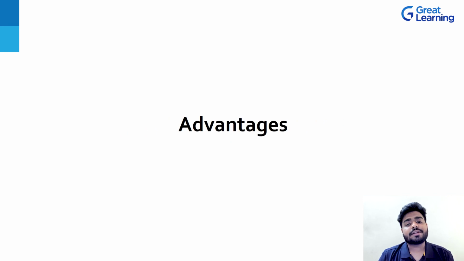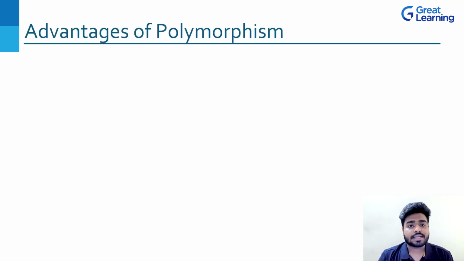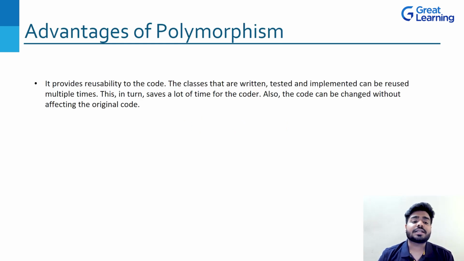Now let's look at some of the advantages of polymorphism and let's understand what are these. So we have already seen some programs. We have done some programs. Let's see what are the advantages. Obviously, the reusability of the code, because we can reuse the code anytime. Why? Because we are playing with functions and functions' main role is to reuse the code, right? So the classes that are written, tested and implemented can be reused multiple times. This in turn saves a lot of time for the developer or the coder. Also, the code can be changed without affecting the original code, right?